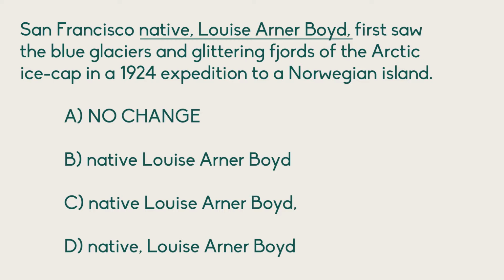Okay, so here I want to think about, can we put Louise Anna Boyd in a subclause? Because we don't have a definite article before San Francisco native, we cannot do that. If we had a San Francisco native, comma, Louise Anna Boyd, comma, first saw, that would work. But if we just have San Francisco native, if we take Louise Anna Boyd out as a subclause, we would be left with San Francisco native first saw the blue glaciers.